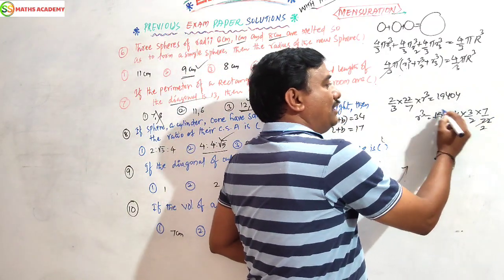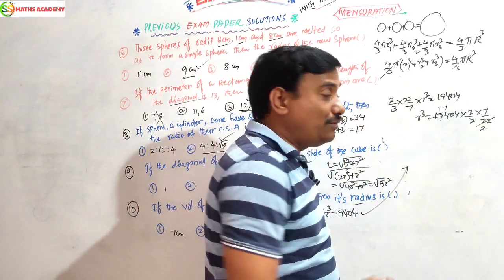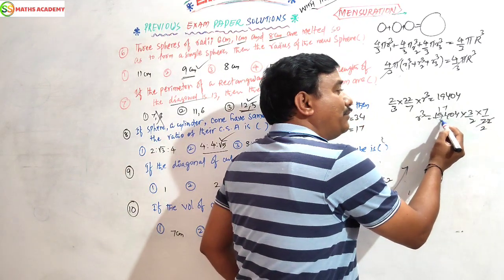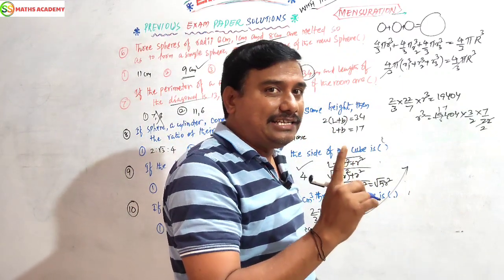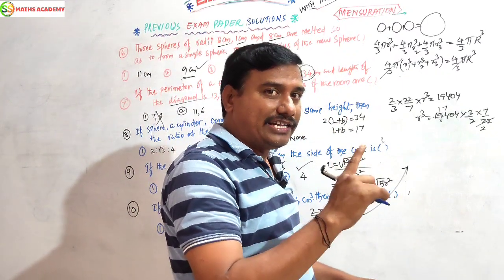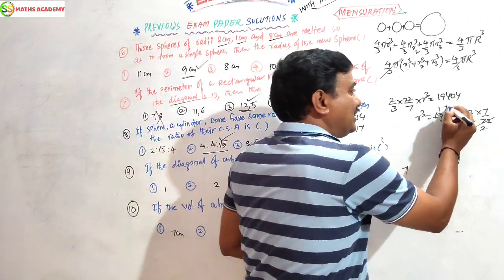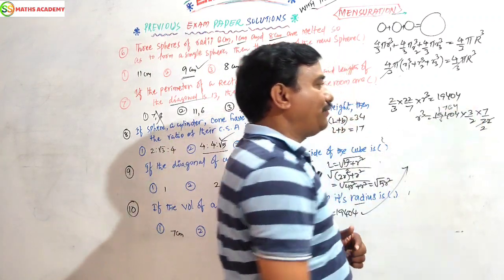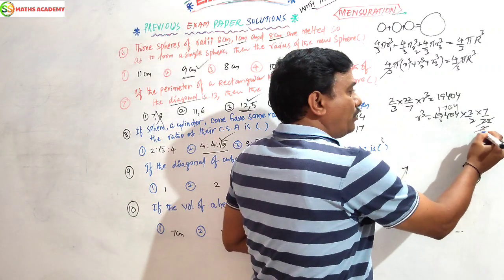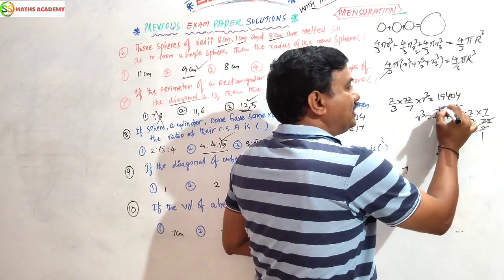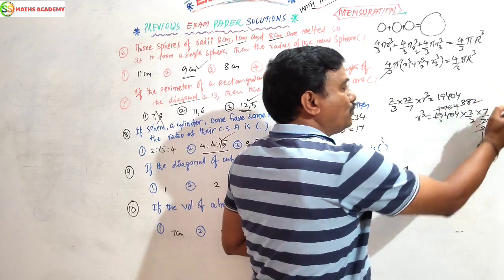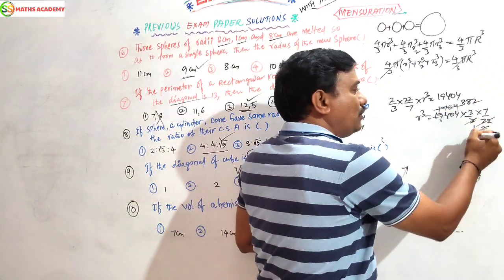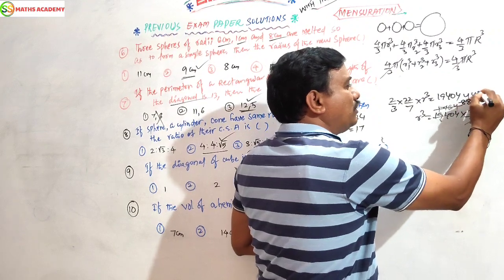11 2s are 22. 11 1s are 11, remainder 8, bring down 4, 84. 11 7s are 77, remainder 7, then a 0 comes, so 70. 11 6s are 66, remainder 4. 11 4s are 44. Next again 2 2, 2 1s are 2, 8s are 16, remainder 1. Again 2 8s are 16, 4 2s are 2. Next again 2 1s are 2, 4s are 2, 1s are 2.